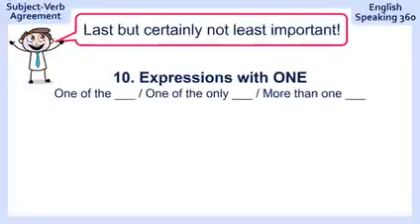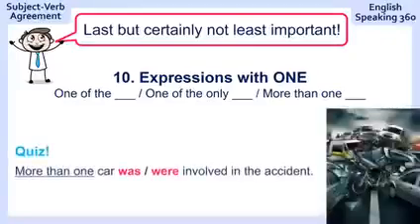Last but certainly not least important, expressions with one. One of the, only, more than one. Be careful with these ones. Quiz. More than one car involved in the accident. So there was a big accident, a big pileup on the highway. So more than one car was involved in the accident.